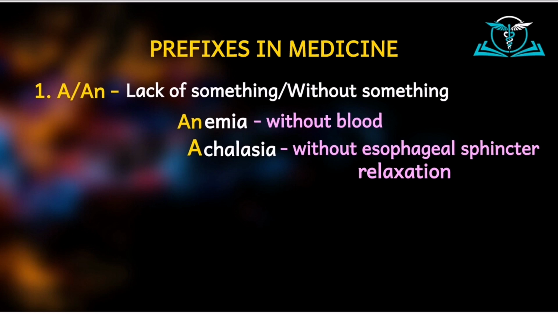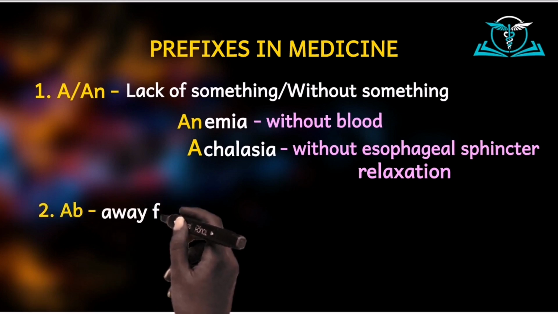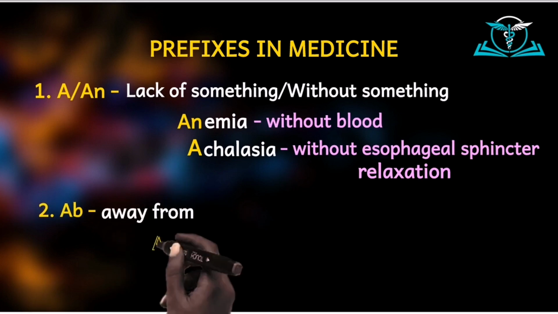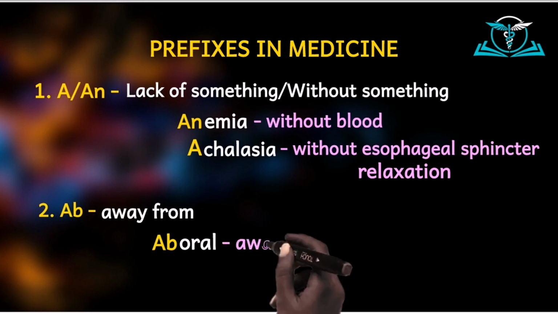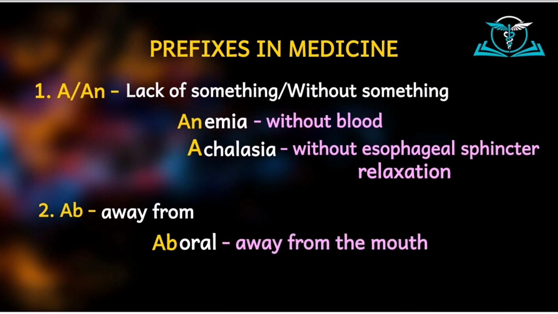The next prefix we want to talk about is ab, which means away from something. And so in words like aboral, when we describe a structure as aboral, we mean it is away from the mouth. So for example, when we say the anus is aboral, it means it is situated away from the mouth.